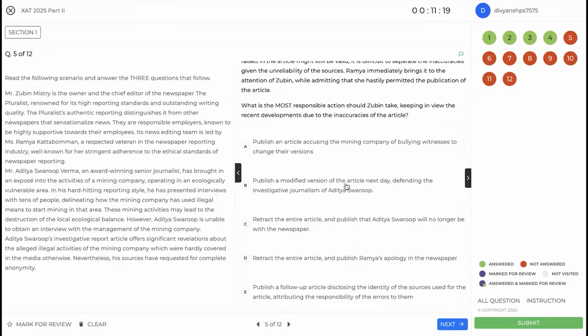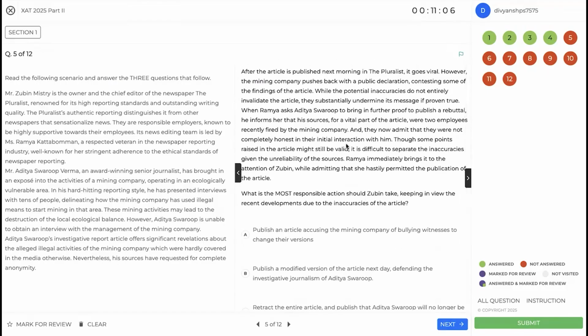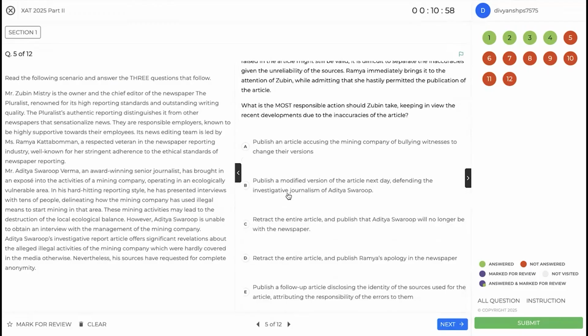Publish a modified version of the article next day defending the investigative journalism of Aditya Swarup. So Aditya has already committed a blunder by absorbing intel which was later proved to be wrong. So it is not a responsible action to defend Aditya.